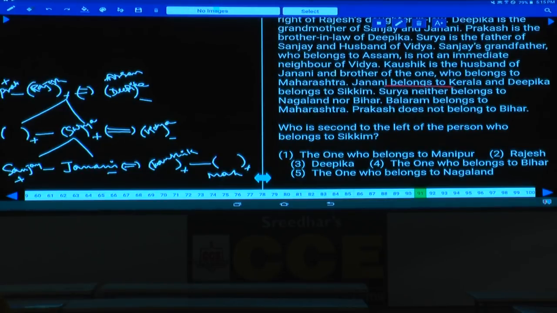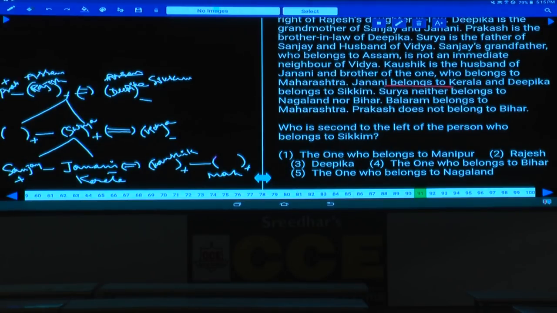Janani belongs to Kerala and Deepika belongs to Sikkim. And who is the grandfather here? Rajesh is the grandfather, belongs to Assam, isn't it? And Deepika belongs to which state? Sikkim.